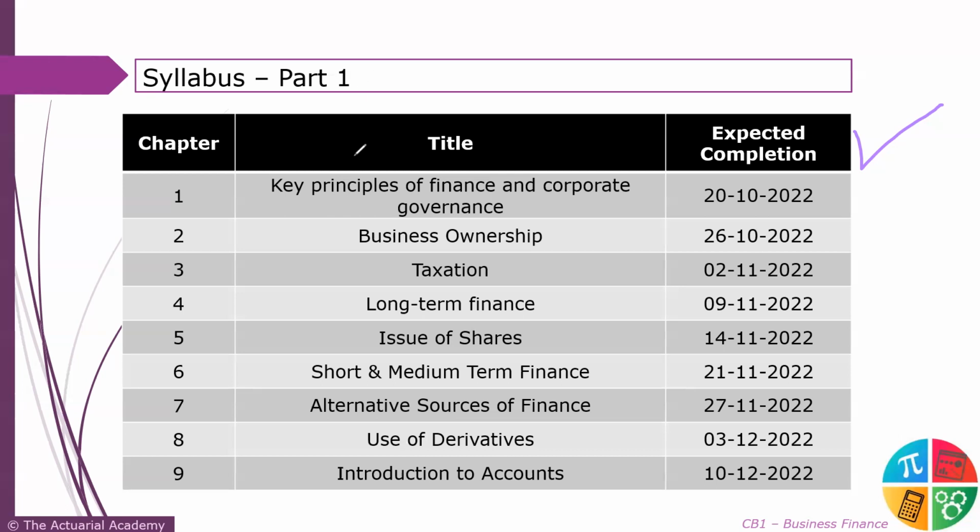These are the chapters that we are looking at: business ownership, taxation, key principles of corporate governance, issue of shares, like I mentioned, long-term finance, short-term and medium-term finance, sources of finance, a little bit on derivatives and introduction to accounts. Some of the syllabus bit, we are looking at everything from the accounting standpoint for all the companies. It's not like the insurance-based paper or the risk management-based paper.